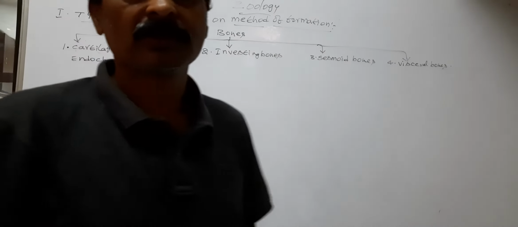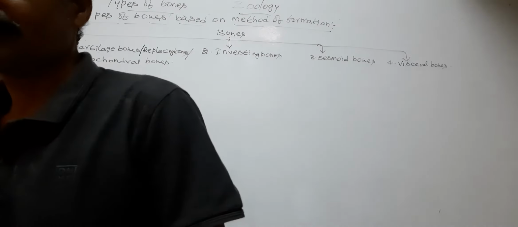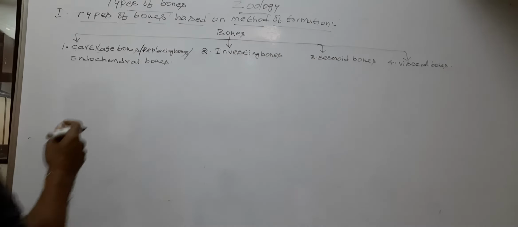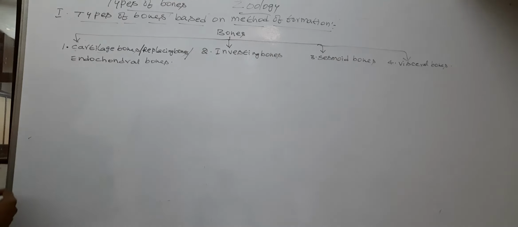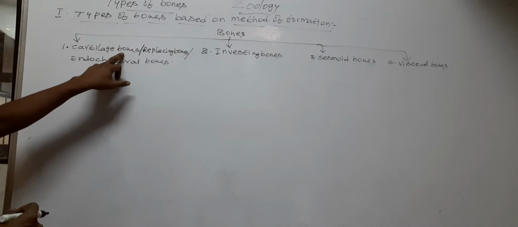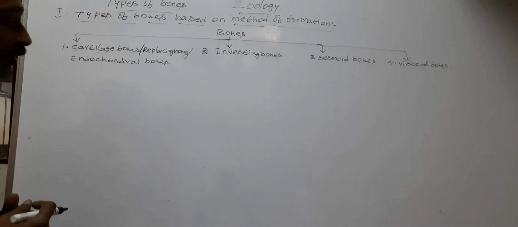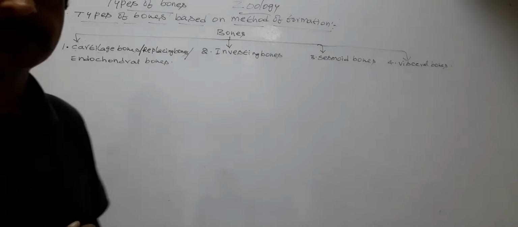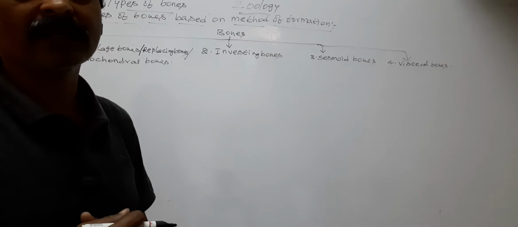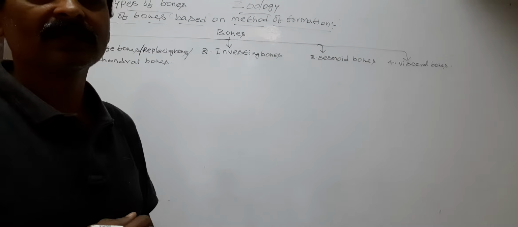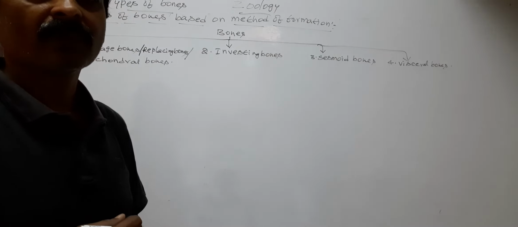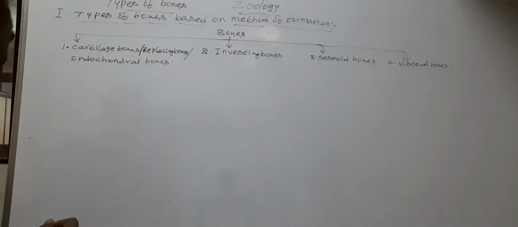The bones which are formed by ossification within the cartilage are called cartilage bones, replacing bones, or endochondral bones.